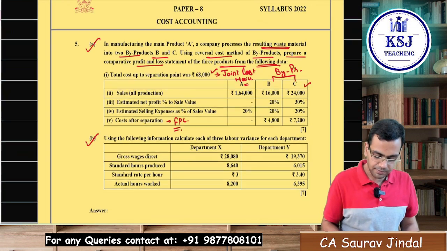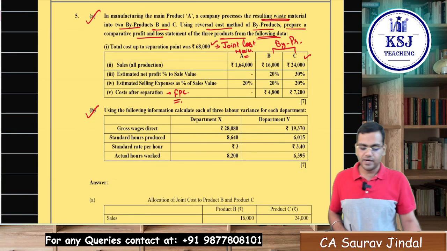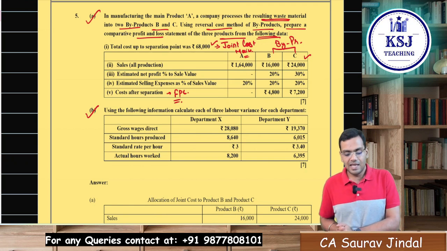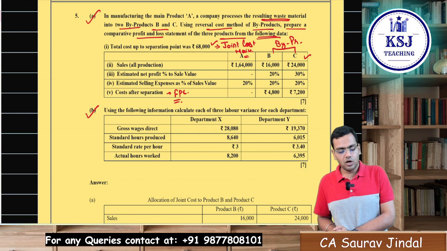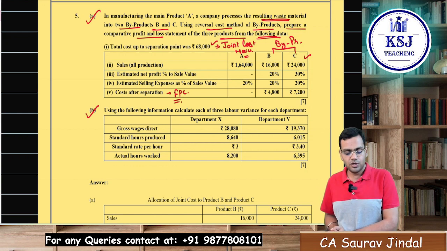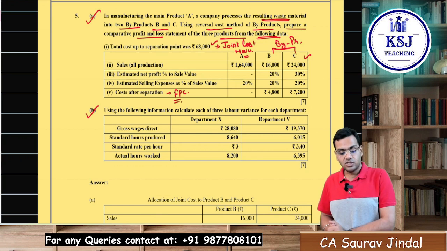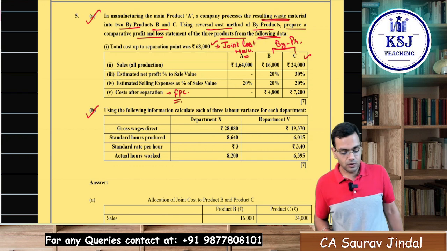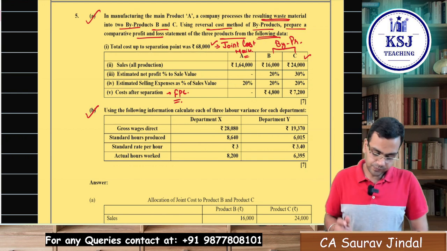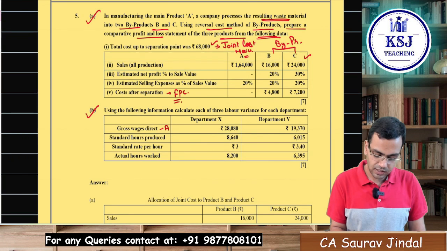Let's move on to the B part. Using the following information, calculate each of the three labor variances for each department, department X and department Y. Gross wages are given to you, standard hours produced, standard rate per hour is given, the actual hours worked is given to you, right? This is the actual payment that is given, the actual cost. This is the actual hours which are given. This is the standard rate that is given.